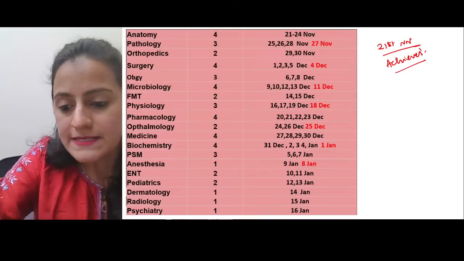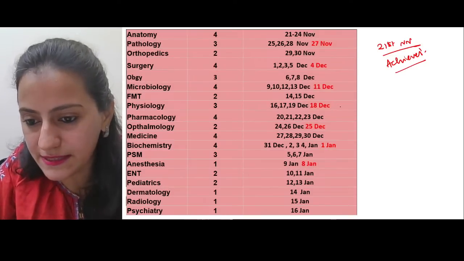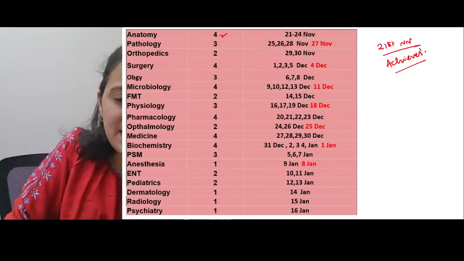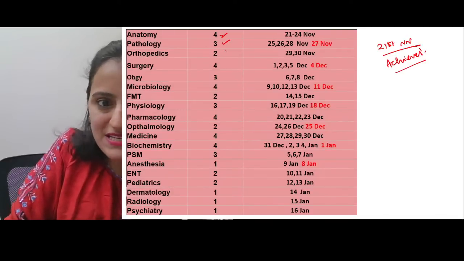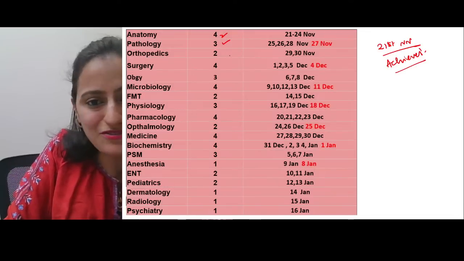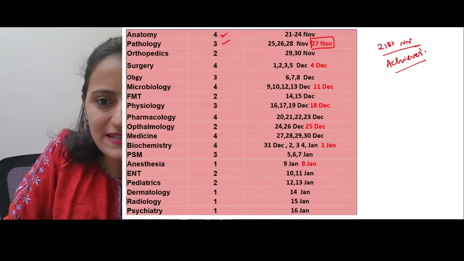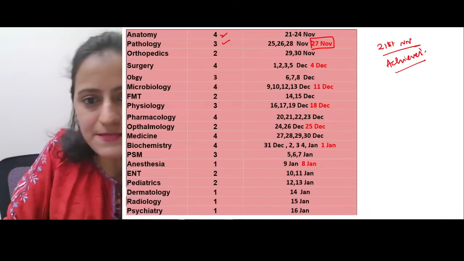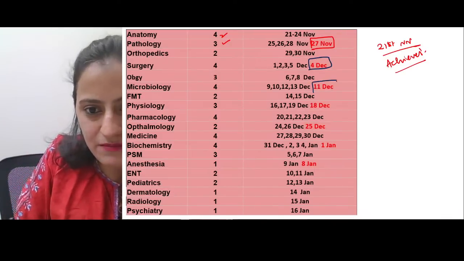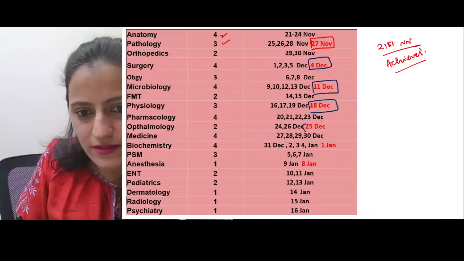and that is from tomorrow. So iske liye hum kya kar rahe hain basically? Anatomy start kar rahe hain kal se, 4 days of anatomy. Then you have pathology 3 days. Just complete in 3 days, right? And you can see the red color dates that basically are given here. Why are those put in red? Basically is, so ye wale jo days hai sab, all these are Sundays. Okay, all these are Sundays.